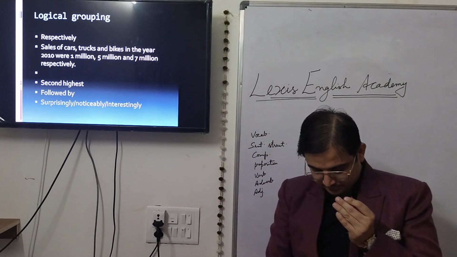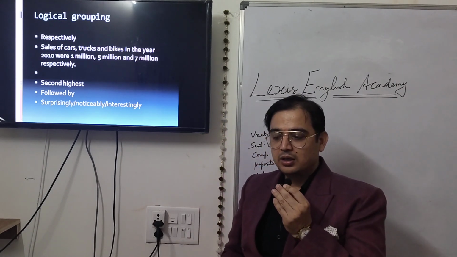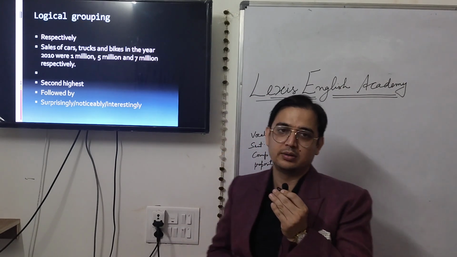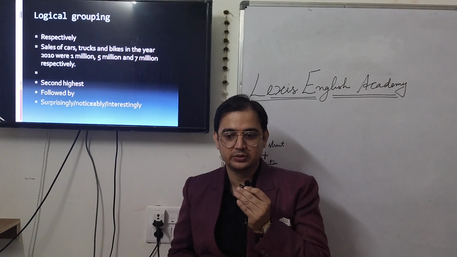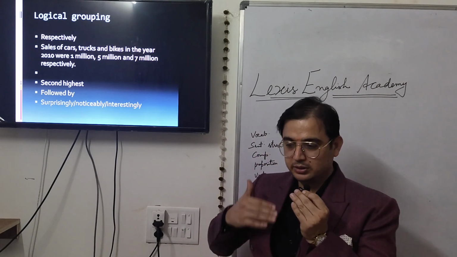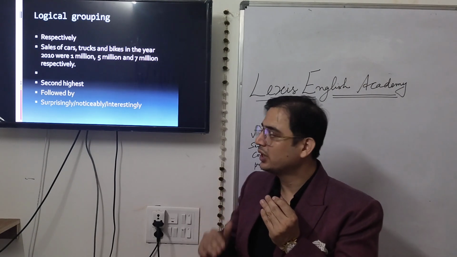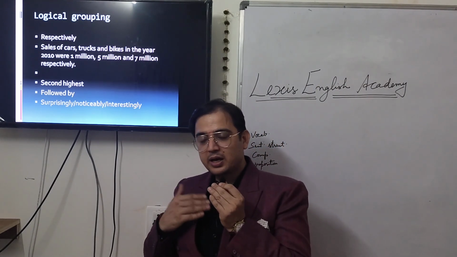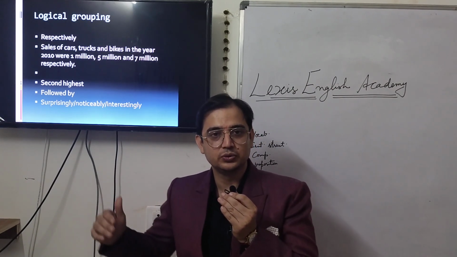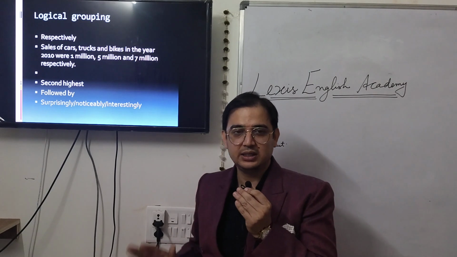Whenever you write task 1, there should be logical grouping. What does it mean exactly? If you go through the band descriptors of writing, there is one key thing which examiners observe: the progression of information and logical grouping. Progression, like the biggest figure, the second highest, then the smaller one, then the smallest one. So logical grouping is there, or you are writing the whole task 1 with the progression of years, 2010 sales, 11, 12, 13 and so on and so forth. Or you can do logical grouping like highest, lowest, second highest, with a respectively sentence, and this way.